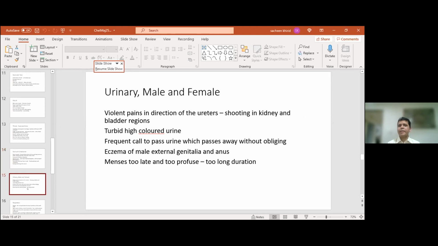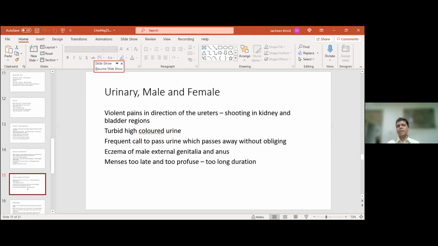Violent pains are seen in the direction of the ureters. Again, there's no surprise that this is a right-sided remedy, so it is useful for right ureteric colic and also for cystitis, high-colored urine. Interestingly, there is this symptom in the books which says that there is a frequent call to pass urine, but it goes away without the person actually passing urine.